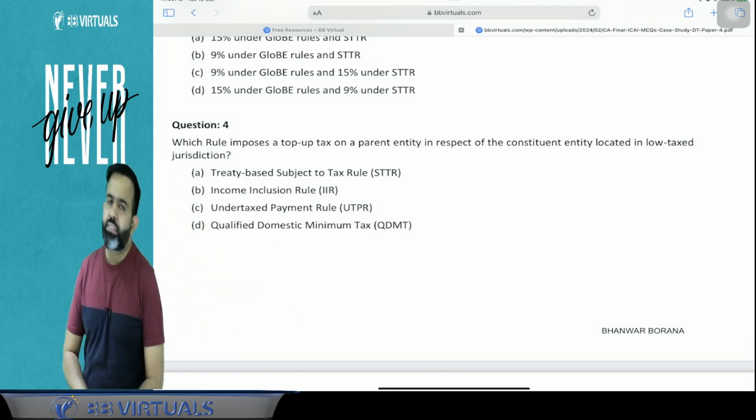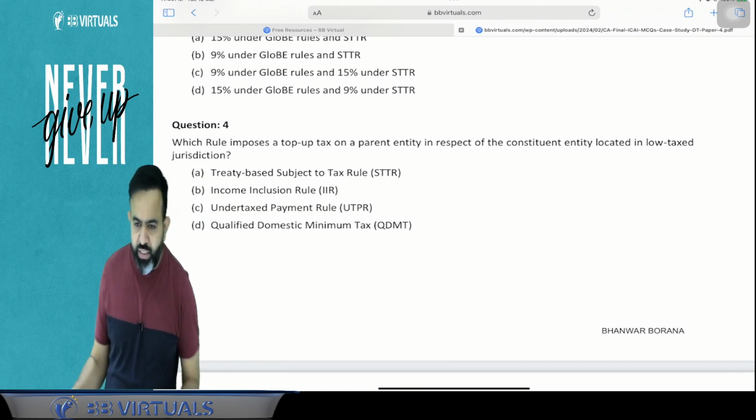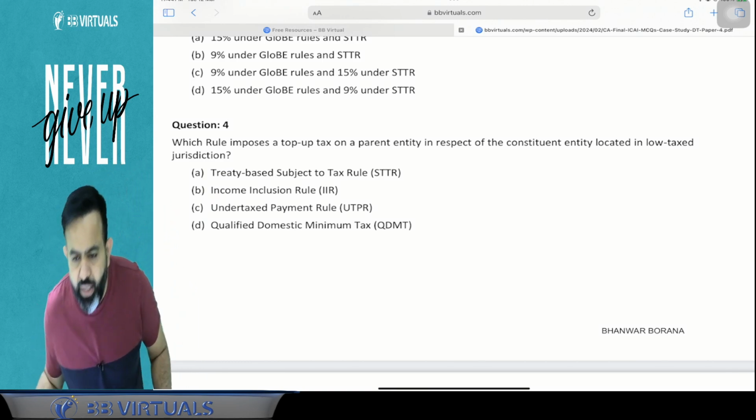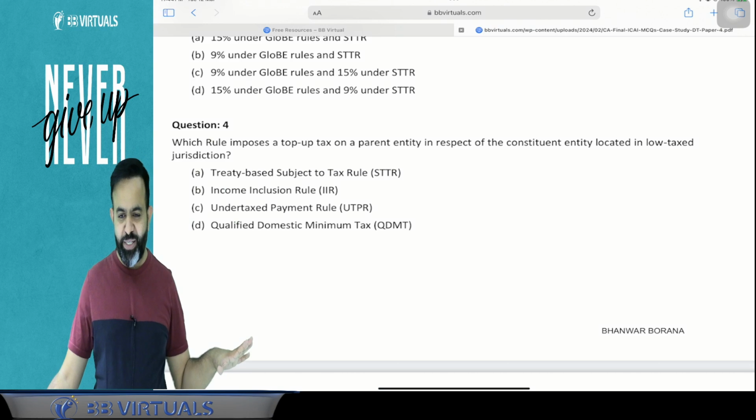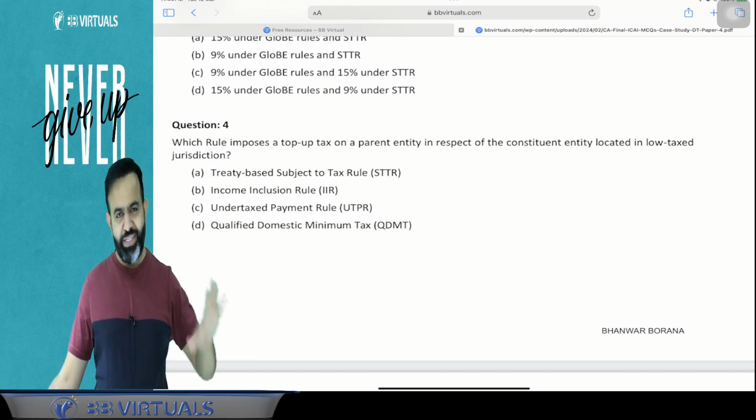Yes. So this is the completion of your topic. I took approximately 1 hour and 23 minutes, and within that time we have discussed 5 case laws, as well as the latest developments in international taxation. I feel you will get 1 or 2 MCQs from this topic. So just remember these 5 MCQs as well as whatever we have discussed in the class.